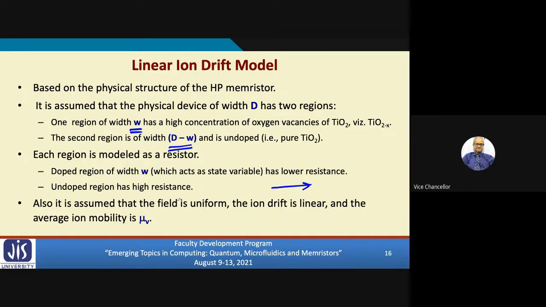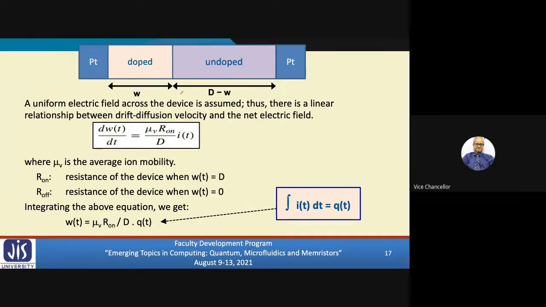So every charged particle has something called mobility. Let's say the mobility of those ions is mu v. This is the notation we use. So this was our diagram, doped region, undoped region, W and D minus W. In the linear ion drift model, what we assume is that when we apply a voltage across the device, there is a uniform field applied across the device, which changes linearly as you go from left to right.